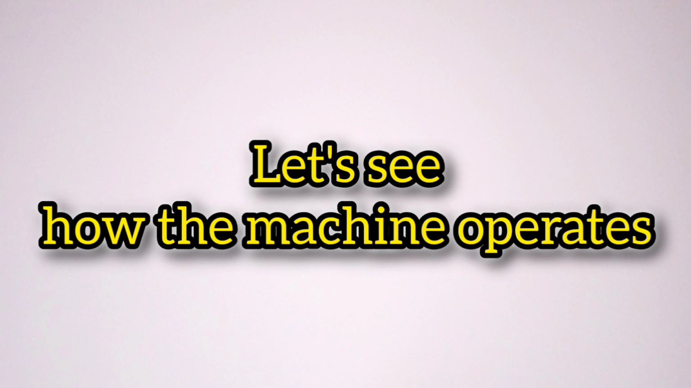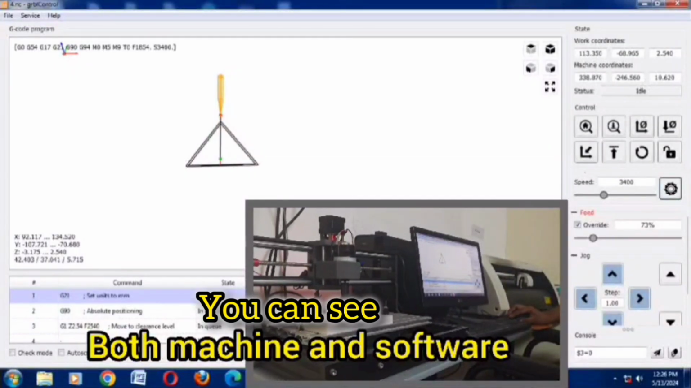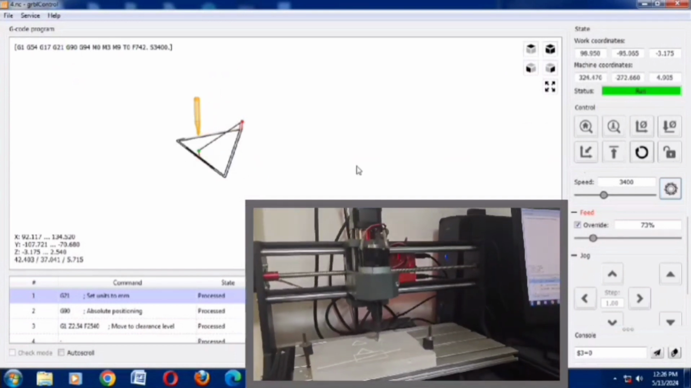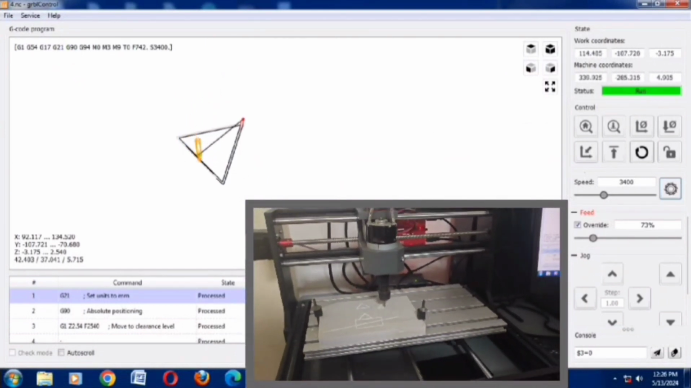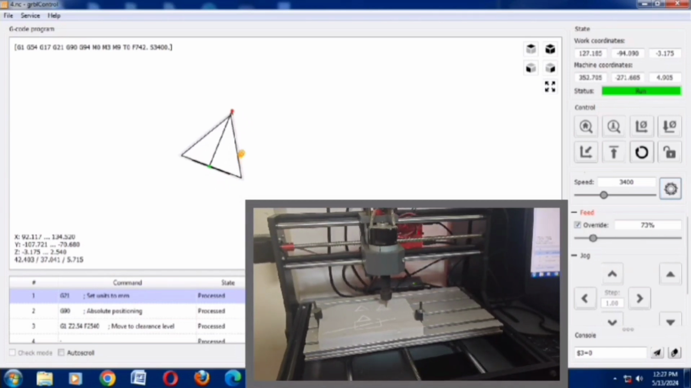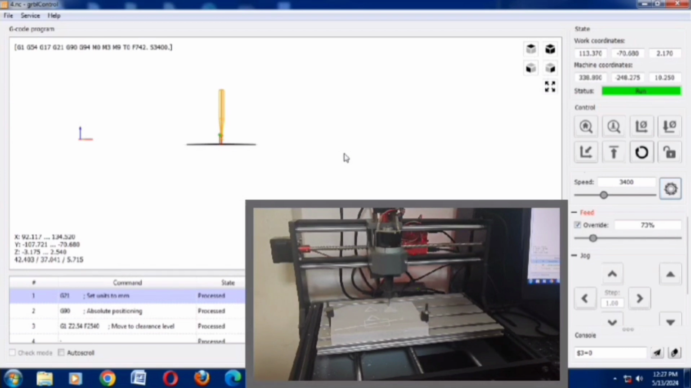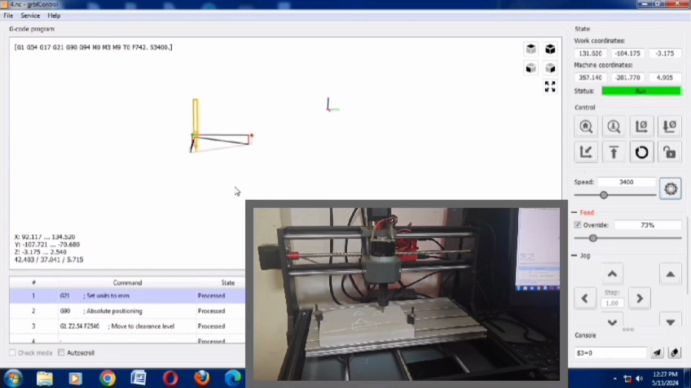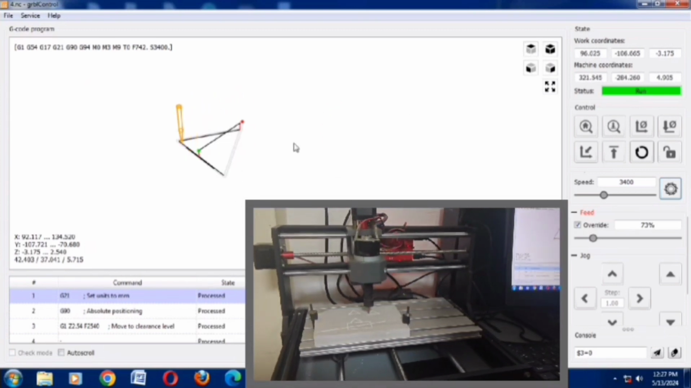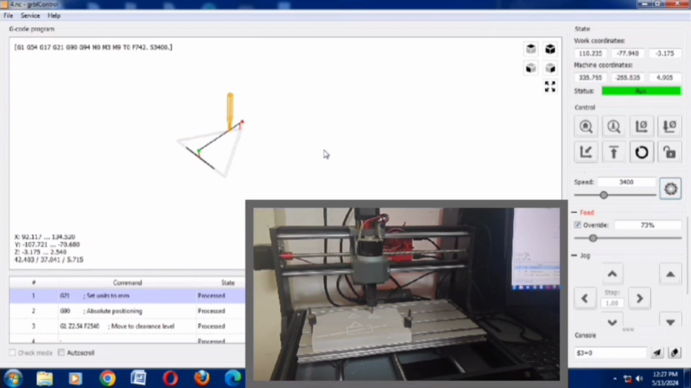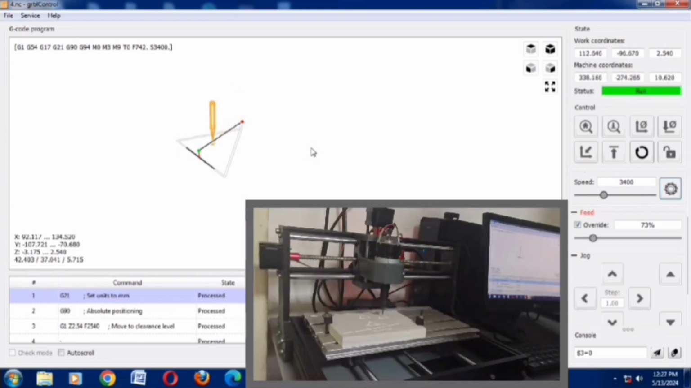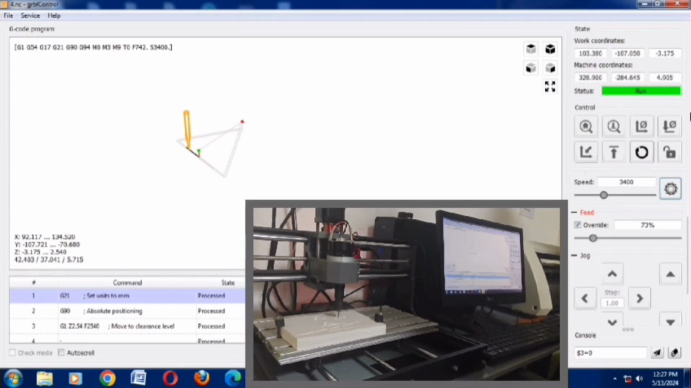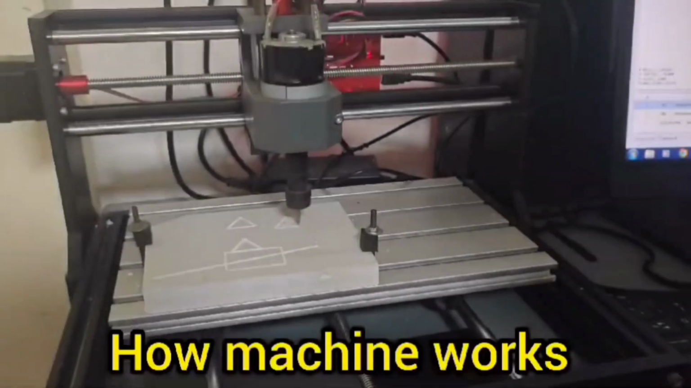Let's see how the machine operates. You can see both machine and software. How the machine works.